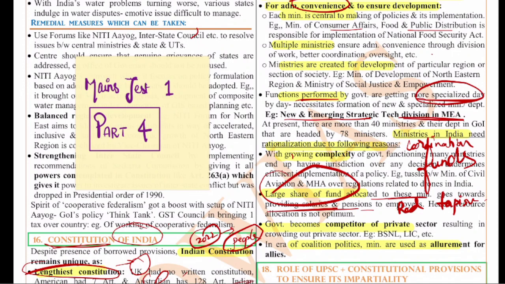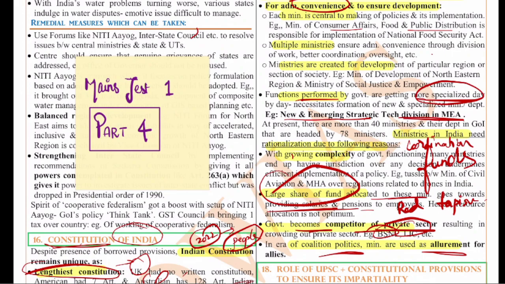Okay, and another important thing is that the government becomes competitive to the private sector, like BSNL, LIC and all. And in the era of coalition politics, the ministries are used as allurement for allies. This is also another issue. Because of this, we can see crony capitalism, corruption in politics, all these things will come into picture.